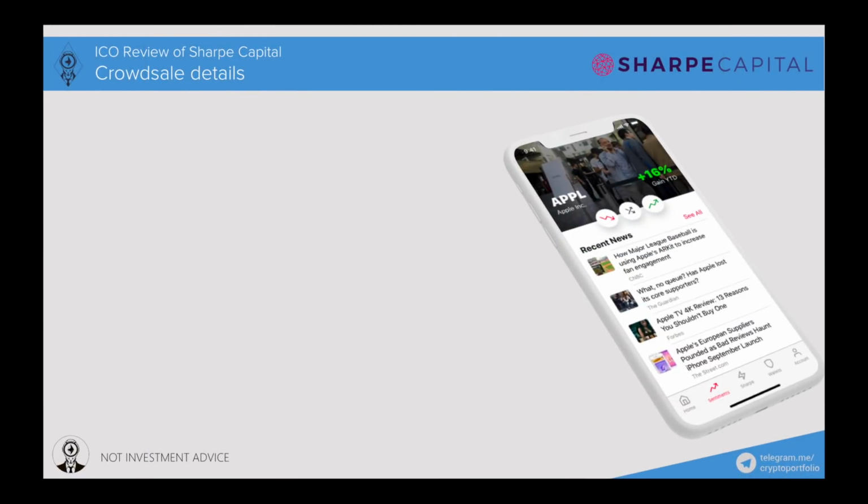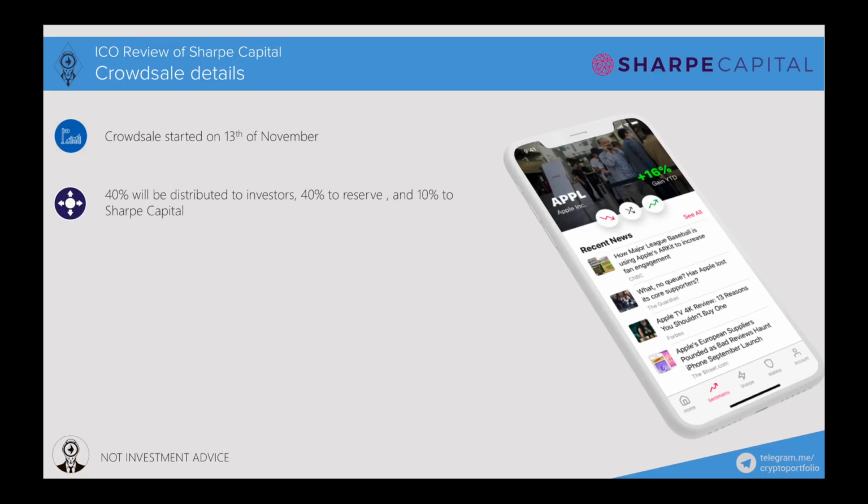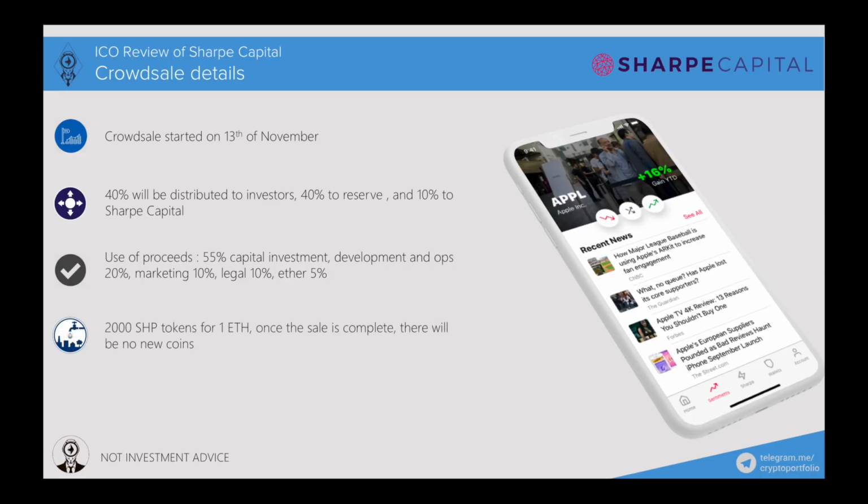Crowdsale details. The crowdsale started on the 13th of November. 40% will be distributed to investors, 40% to reserve, and 10% to Sharpe Capital. Use of proceeds: 55% capital investment, development and ops 20%, marketing 10%, legal 10%, Ether 5%. 2,000 SHP tokens for 1 ETH. Once the sale is complete, there will be no new